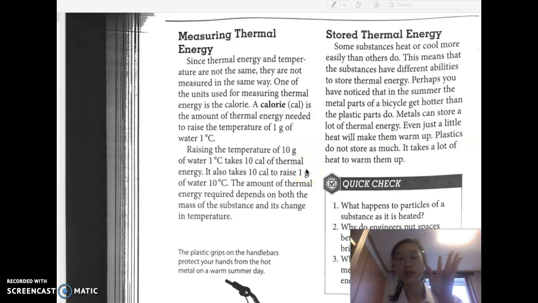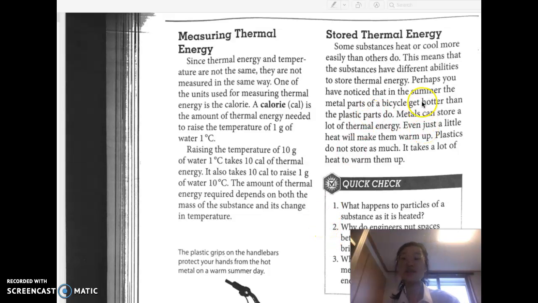Raising the temperature of 10 grams of water by 1 degree Celsius takes 10 calories of thermal energy. It also takes 10 calories to raise 1 gram of water 10 degrees Celsius. The amount of thermal energy required therefore depends on both the mass of the substance as well as the change of temperature.